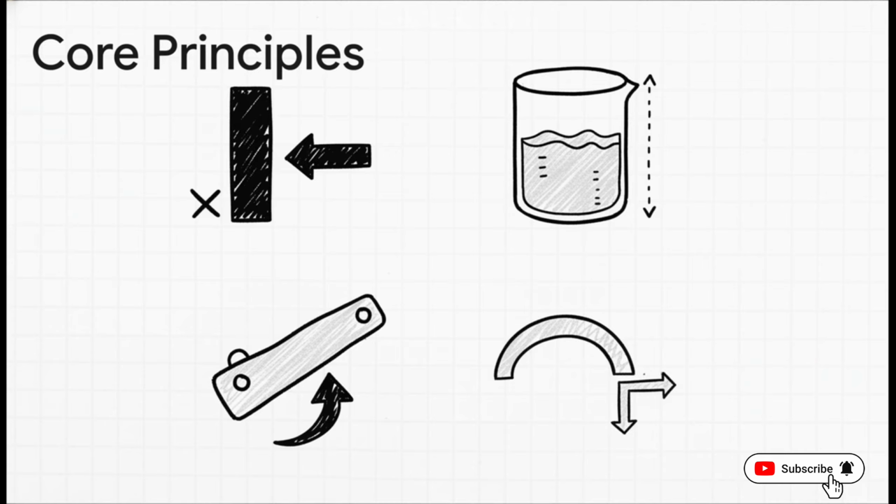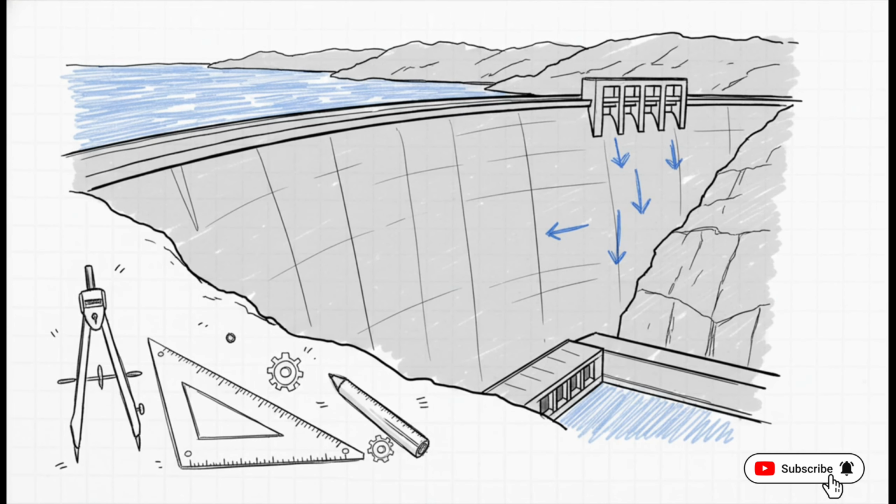And finally, number 4, for curved surfaces, you absolutely must split your forces into a horizontal component based on the projected flat area and a vertical component, which is based purely on the weight of the fluid resting right above it. At the end of the day, mastering these static fluid forces isn't just about passing a civil engineering physics exam. It's really the absolute first step to engineering the resilient, fail-proof infrastructure of tomorrow. I mean, every time you see a soaring retaining wall or a massive hydroelectric dam, you are literally witnessing Pascal's law and the hydrostatic equation hard at work, holding back the tide.